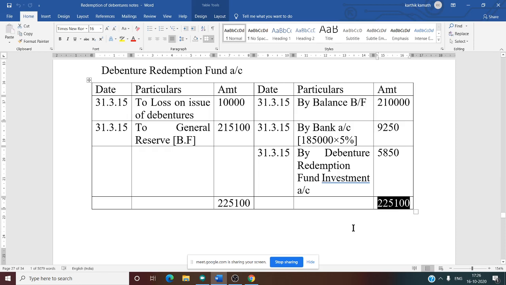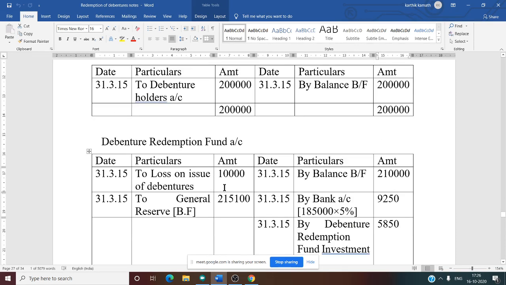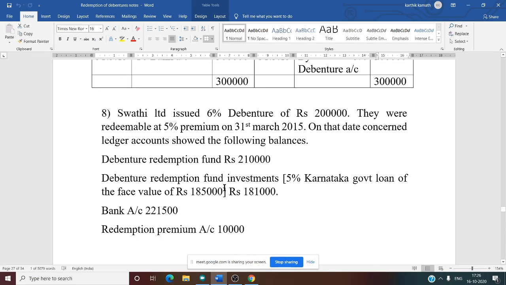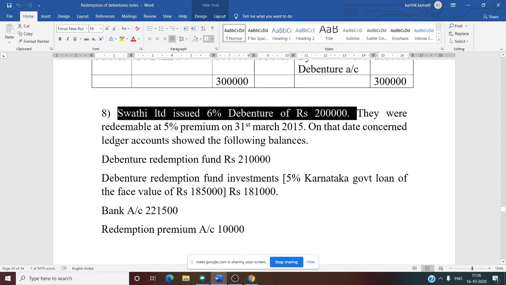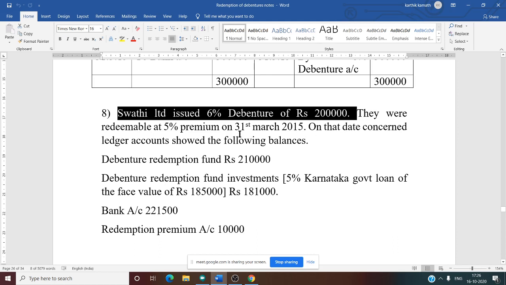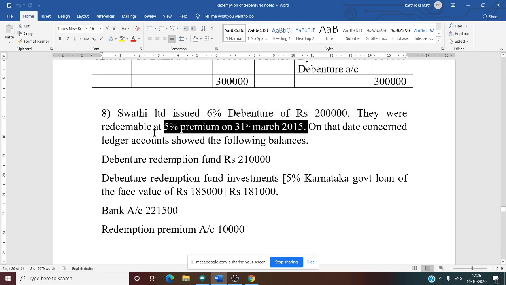Now on the debit side, one piece of information comes. What is that information? Here debentures are issued at par, sorry, and they are redeemable at premium. So that means at the end of the period, or at the end of the expiry date, the company will pay more amount. So it is a loss to the company.